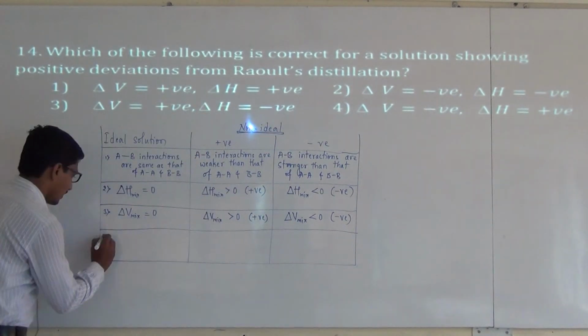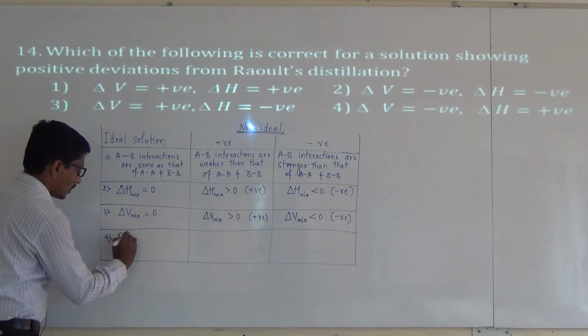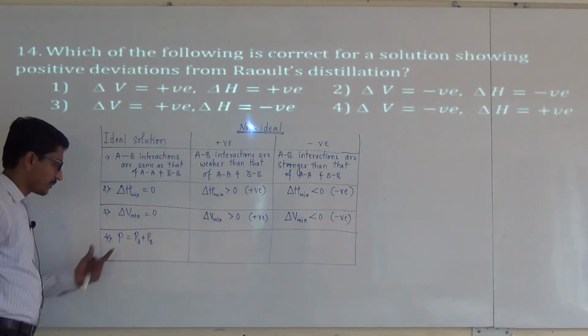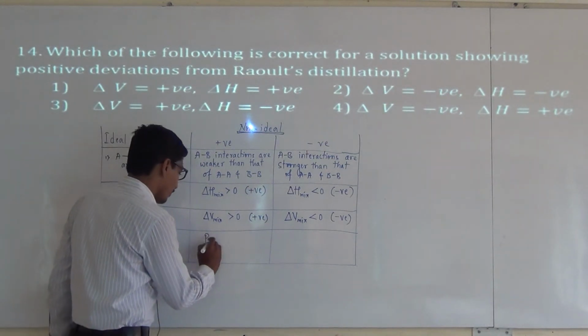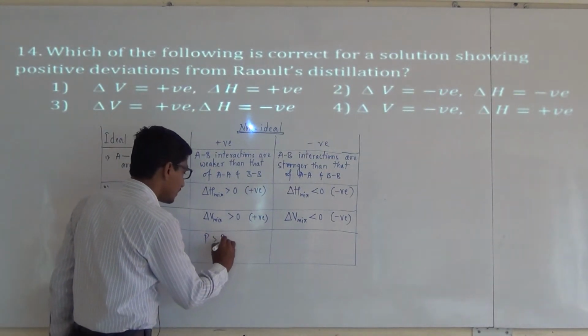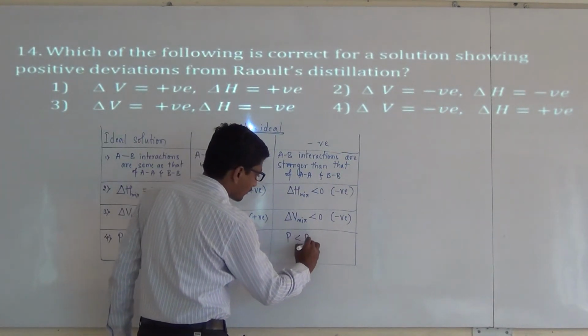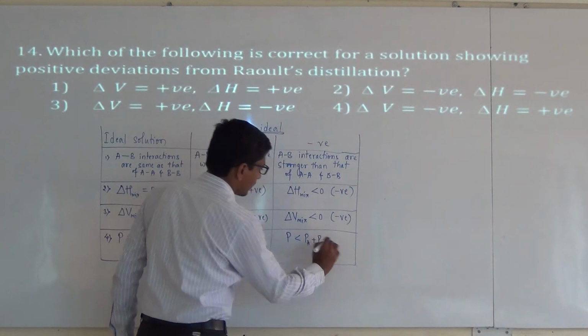And the last one is total pressure, which is equal to the sum of partial pressures of individual components, P equals PA plus PB. For positive deviation, P is greater than PA plus PB, and for negative deviation, P is less than PA plus PB.